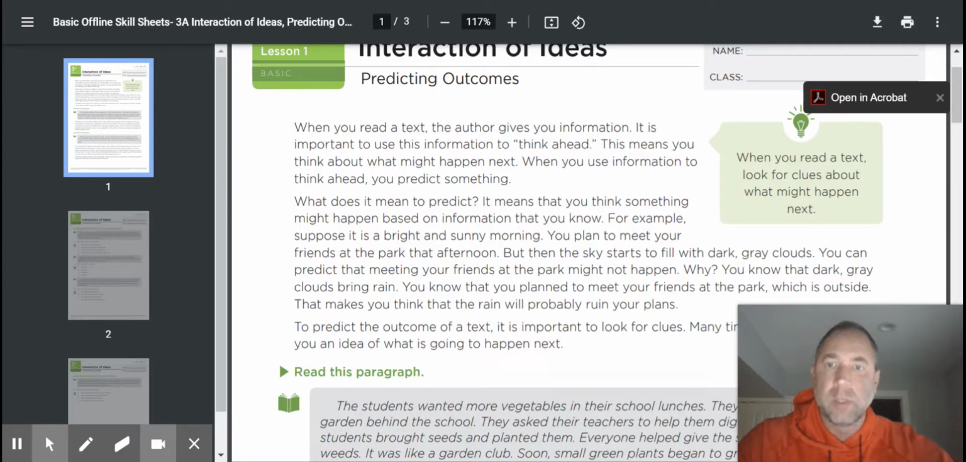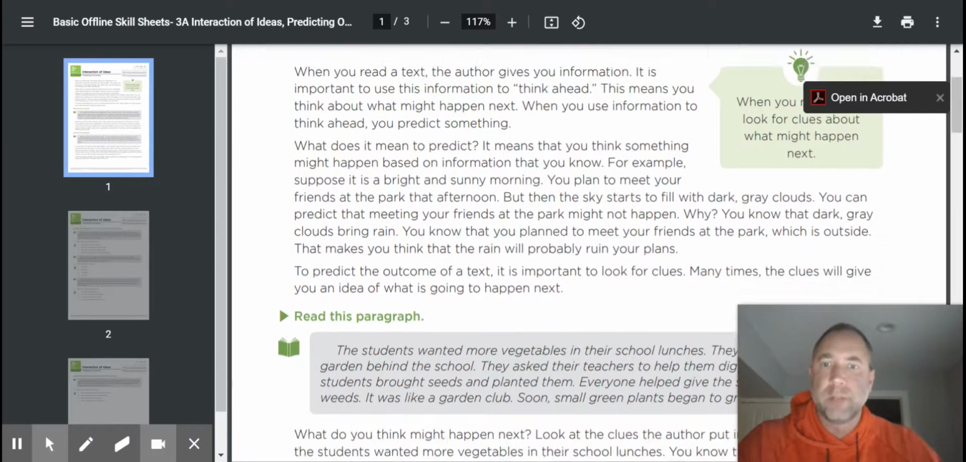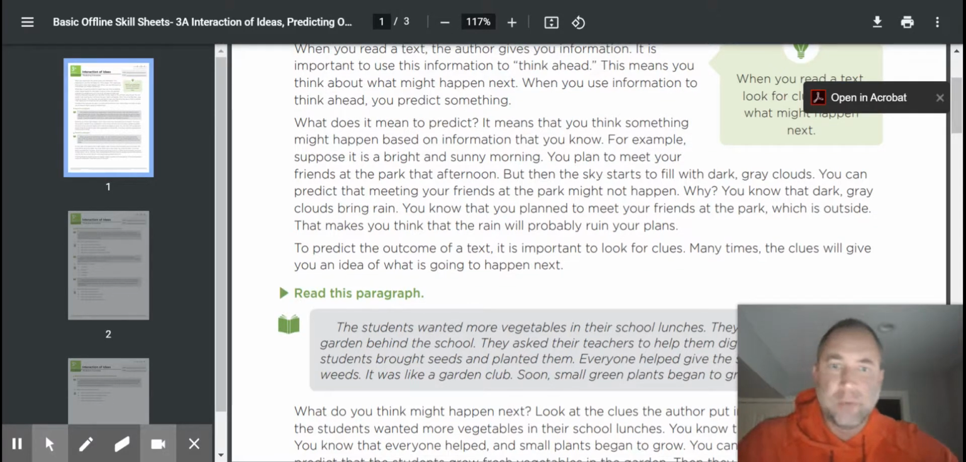For example, suppose it's a bright and sunny morning. You plan to meet your friends at the park that afternoon, but then the sky starts to fill with dark gray clouds. And you can predict that meeting your friends that afternoon at the park might not happen. Why? Because you know the dark gray clouds bring rain. You know that you plan to meet your friends at the park, which is outside, and that makes you think that the rain will probably ruin your plans.